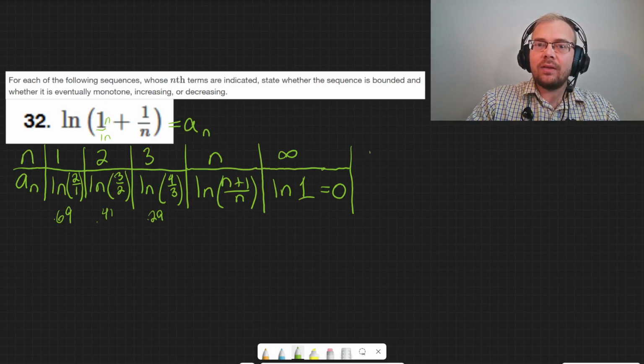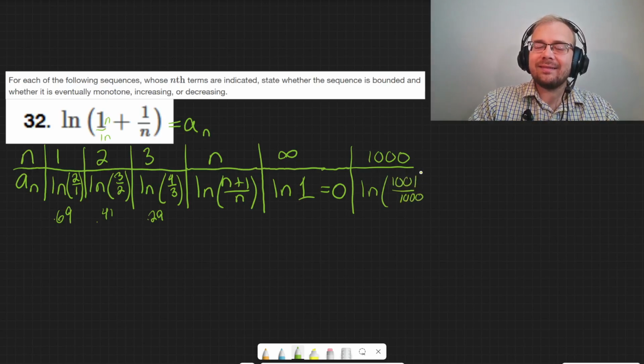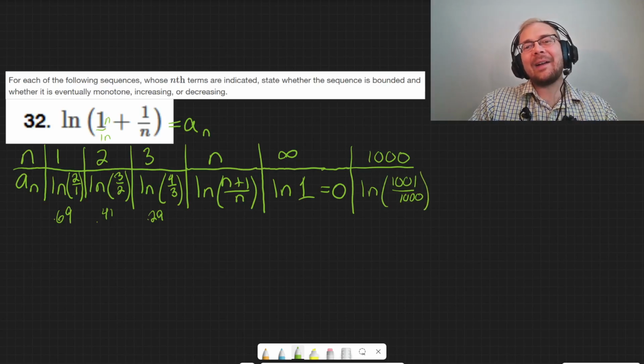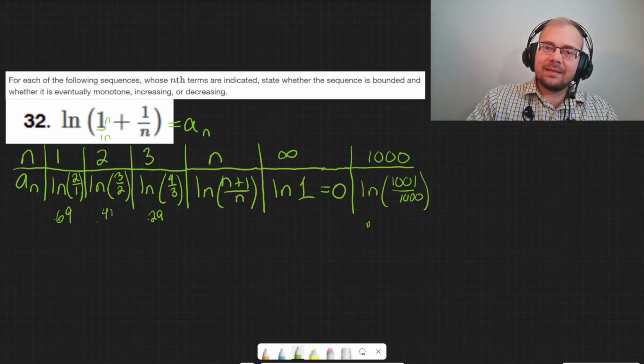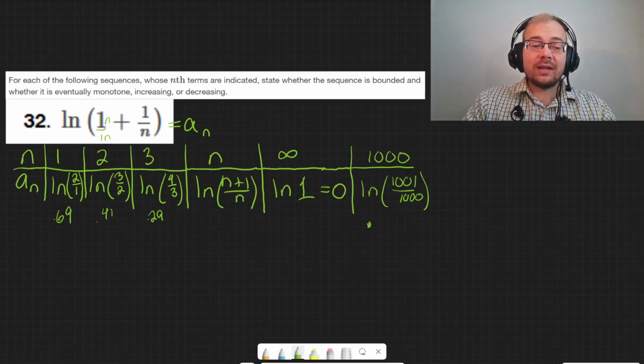So the ln of 1001 over 1,000. Yeah. And that is, if you're rounding to 2 decimal places, that would round to 0, right?